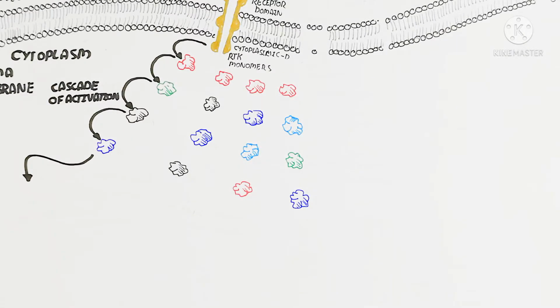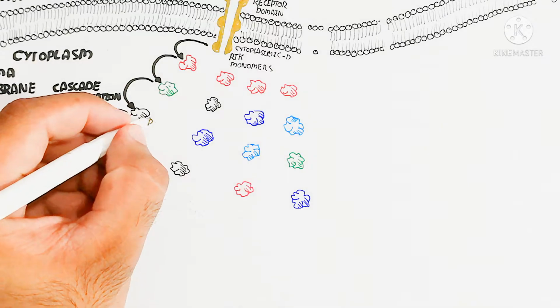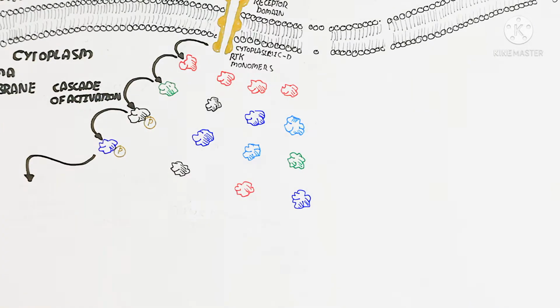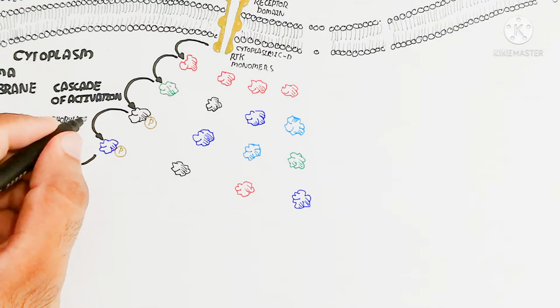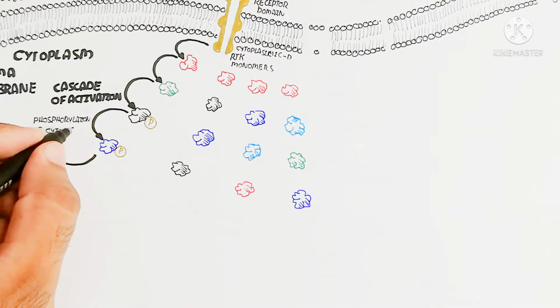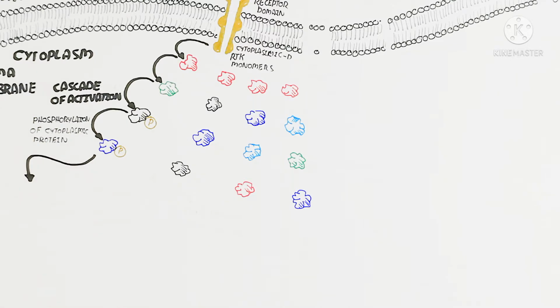Here is the cascade of phosphorylation by kinases, phosphorylation of cytoplasmic proteins, leading to a transcription factor.